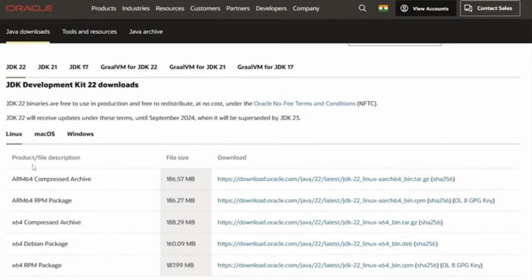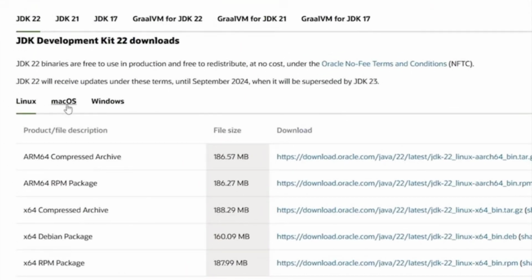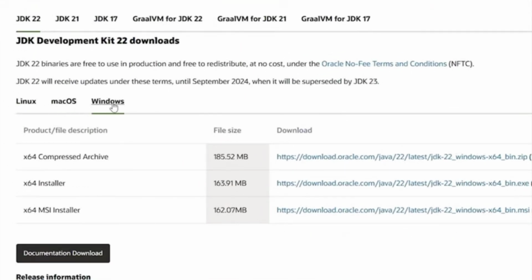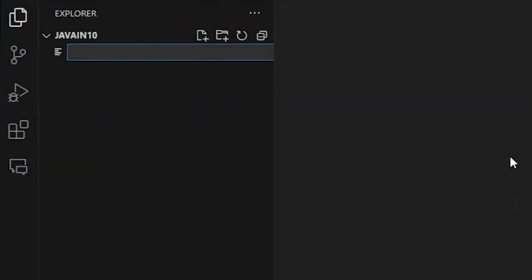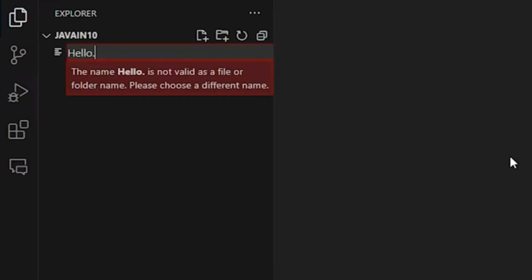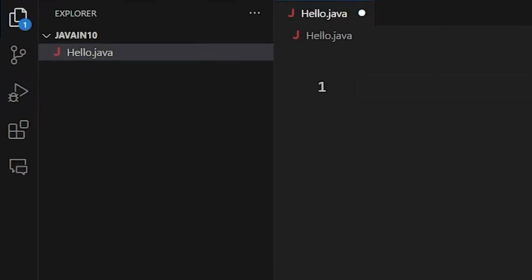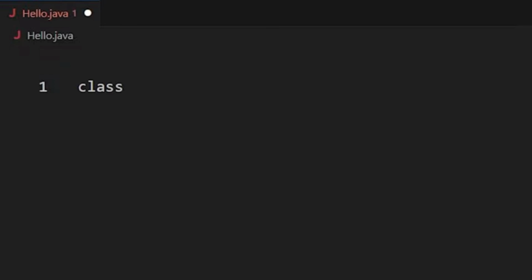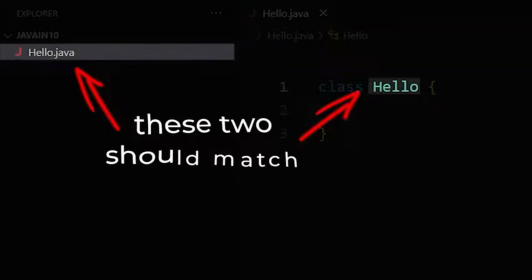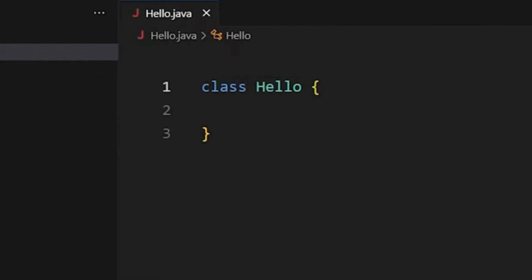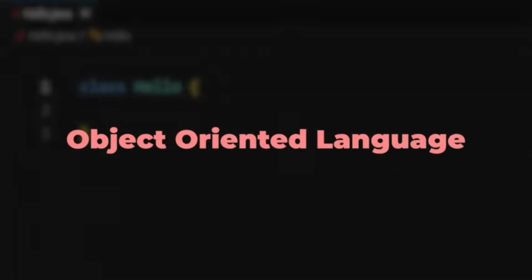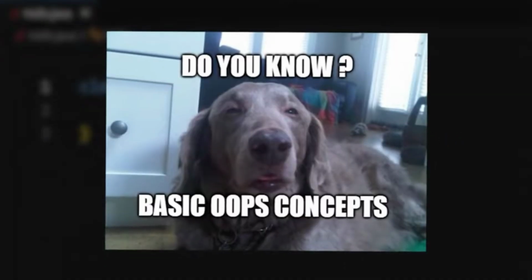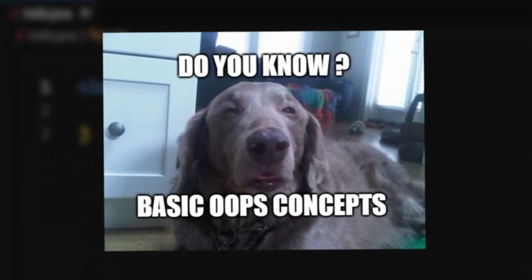To get started with Java, first download the Java Development Kit for your respective operating system and install it. After that, open your favorite code editor and create a new file with the .java extension. In this file, the first step is to create a class using the class keyword. It is important to note that your file name should match your class name. Oh, and remember, Java is an object-oriented programming language, so you should be familiar with some basic object-oriented programming concepts.